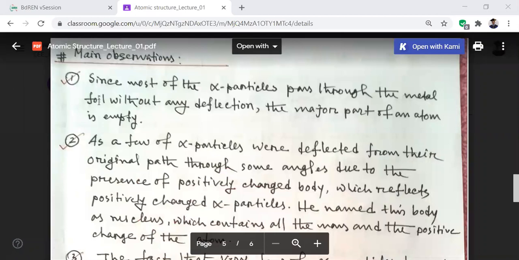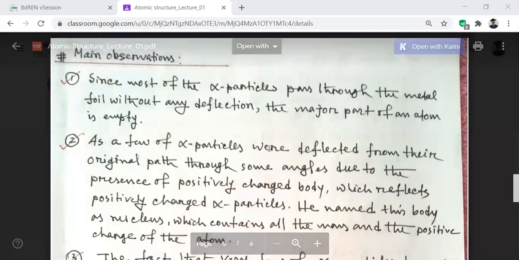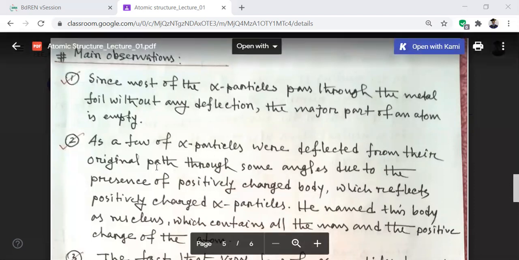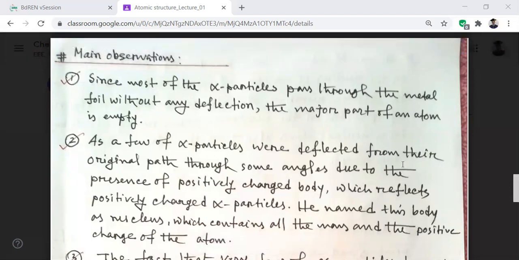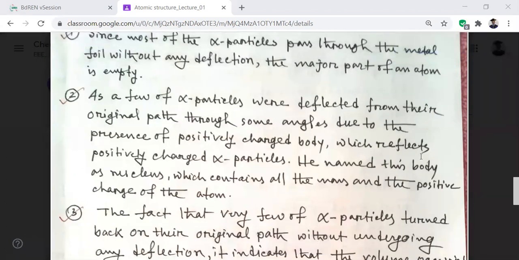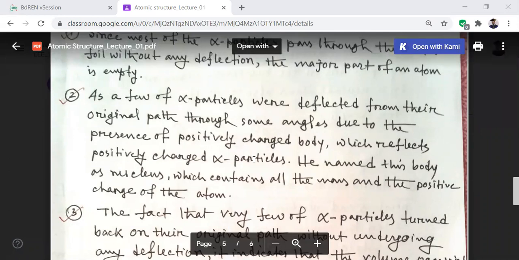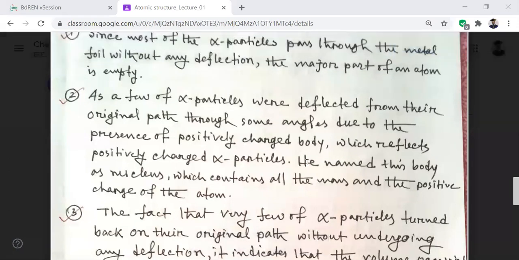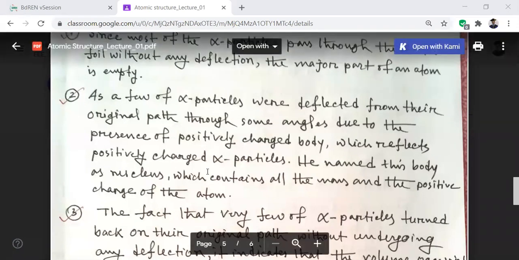Since most of the alpha particles pass through the metal foil without any deflection, the major part of an atom is empty. Number two, a few of the alpha particles are deflected from their original path through some angles due to the presence of a positively charged body which repels positively charged alpha particles. He named this body the nucleus, which contains all the mass and positive charge of the atom.